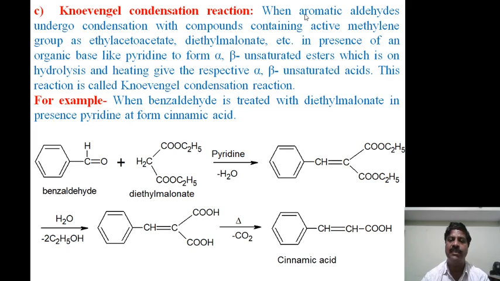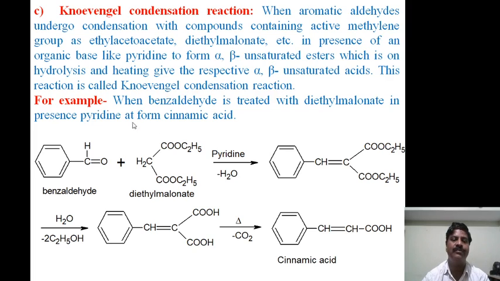Here, aromatic aldehydes undergo a condensation reaction with compounds containing active methylene groups, like ethyl acetoacetate and diethyl malonate, which I have already explained in tautomerism and enolates in the previous class. In the presence of an organic base like pyridine, they form alpha-beta unsaturated esters, which on hydrolysis and heating give the respective alpha-beta unsaturated acid. This reaction is called the Knoevenagel condensation reaction.